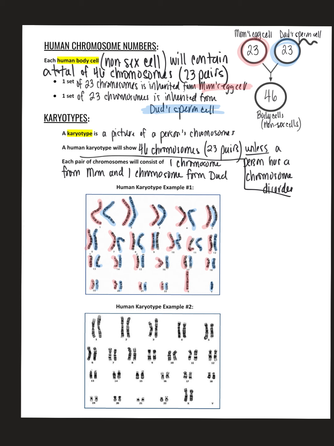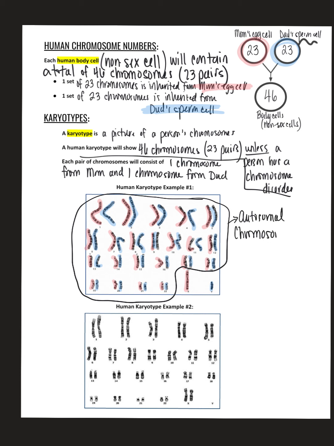Now, here in this image, pairs 1 to 22 are going to be classified as autosomal chromosomes. So autosomal chromosomes are pairs 1 to 22. Those do not have anything to do with a person's biological sex or gender.